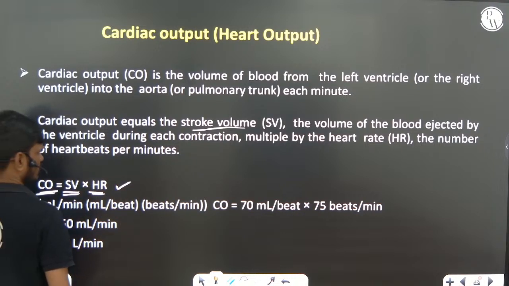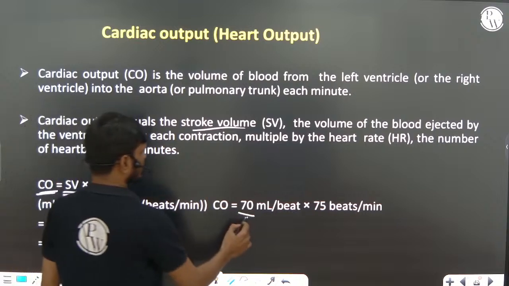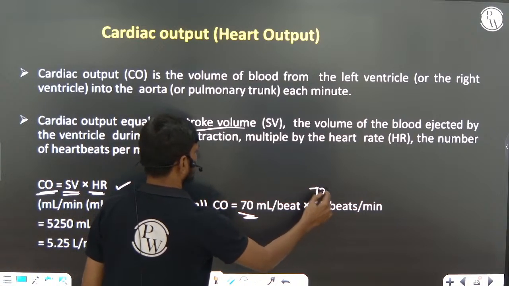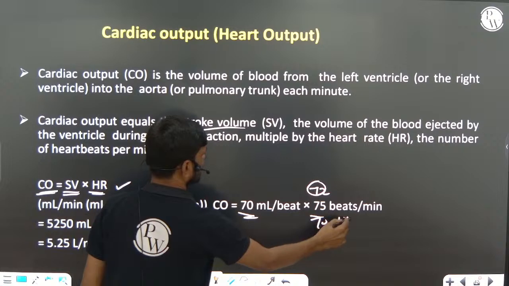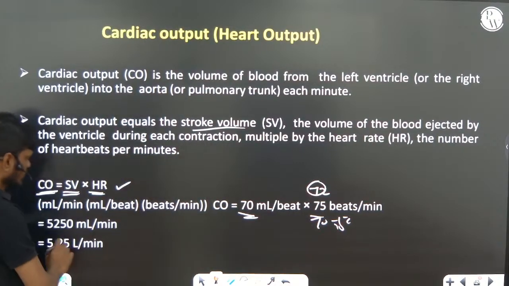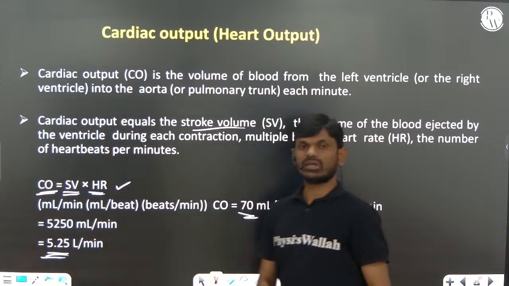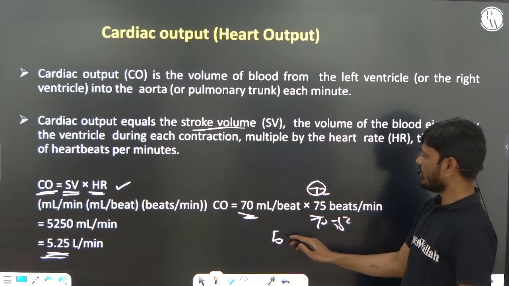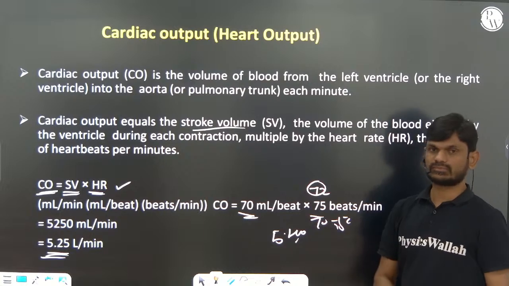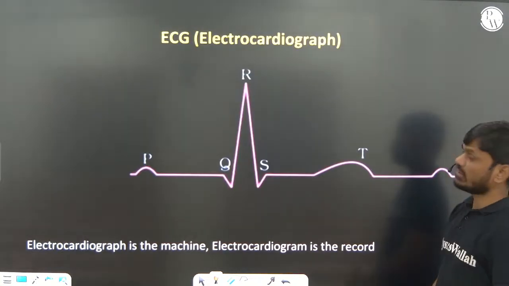Right? So stroke volume is 70 ml, number of heartbeats average 72, or 70 to 75. So the cardiac output is 5.2 liter. If you take 72 beats, it is 5.04 liter. Okay, important, they will ask the question.